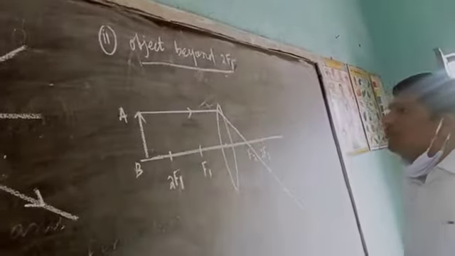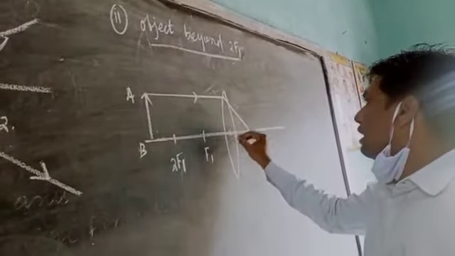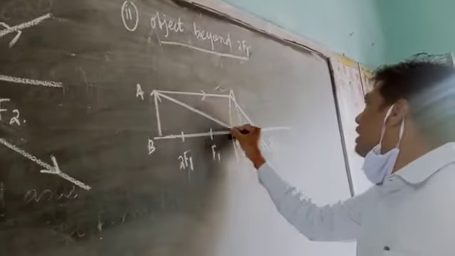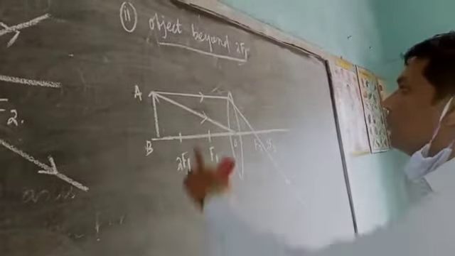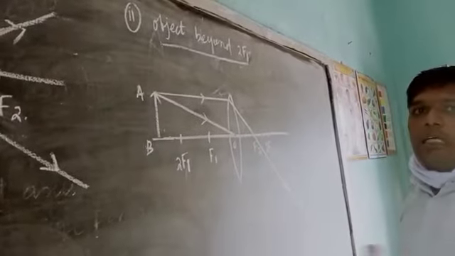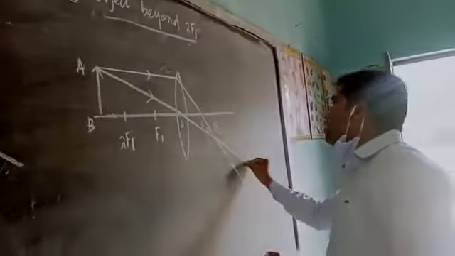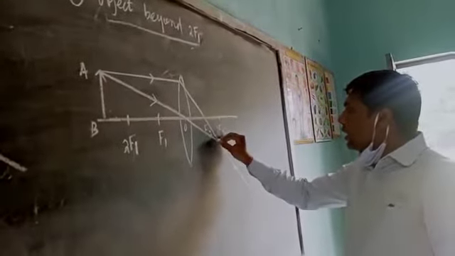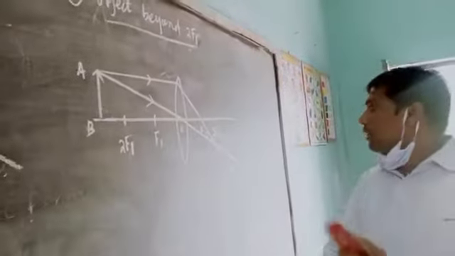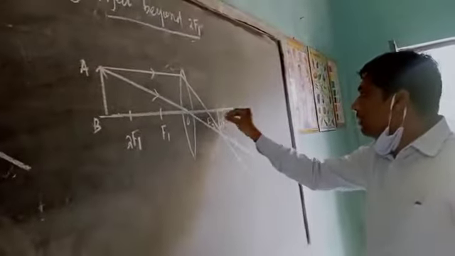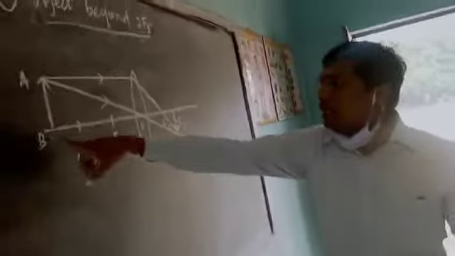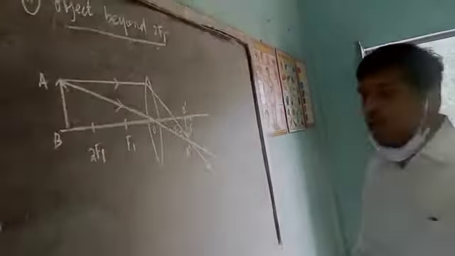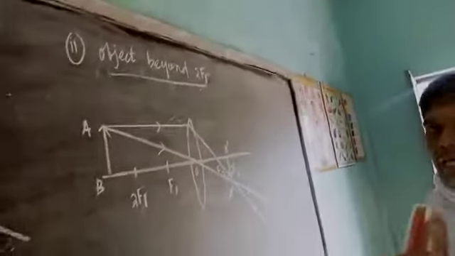Another ray passes through the optical center, and when a ray passes through the optical center it is never deviated; it goes in a straight line. When the refracted rays intersect each other, the image is created. This becomes B dash and this becomes A dash. Clear?